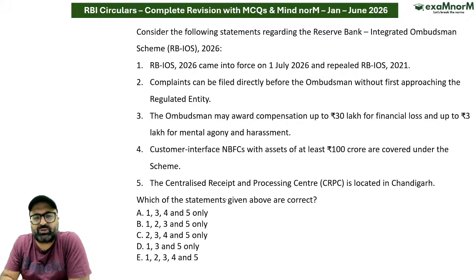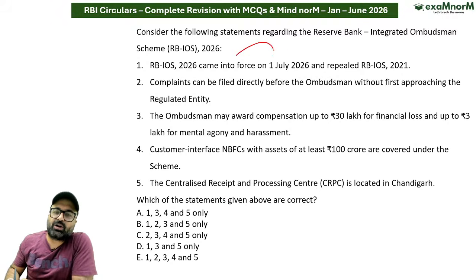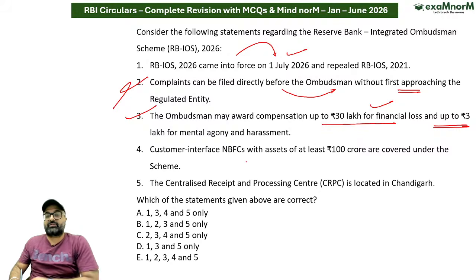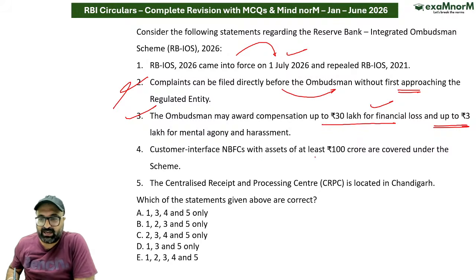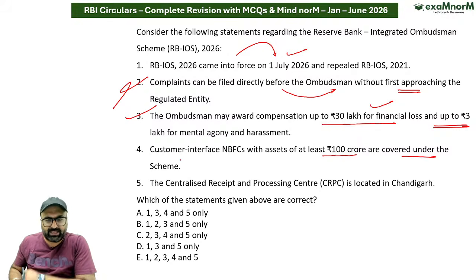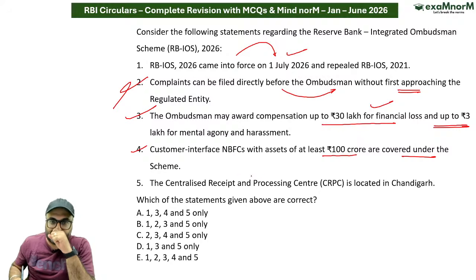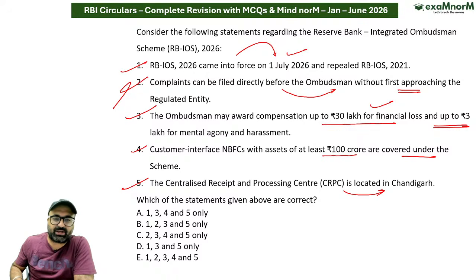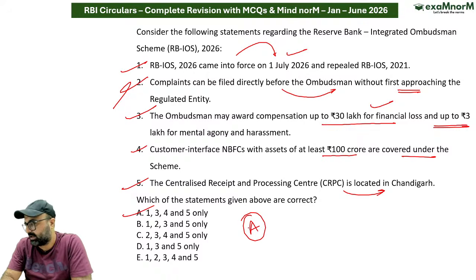Consider the following statement with respect to the Reserve Bank of India Integrated Ombudsman Scheme. So this scheme came into force on 1st of July 2026, correct? Complaints can be filed directly before the Ombudsman without first approaching the regulated entity, not allowed. The Ombudsman may award compensation up to 30 lakhs for financial loss and up to 3 lakh rupees for harassment, that is correct. NBFCs with assets of at least 100 crores are covered under this scheme. Correct. The centralized receipt and processing center is located in Chandigarh. This is correct. So the answer is going to be 1, 3, 4, 5.